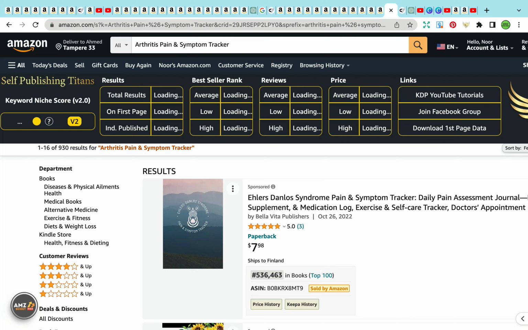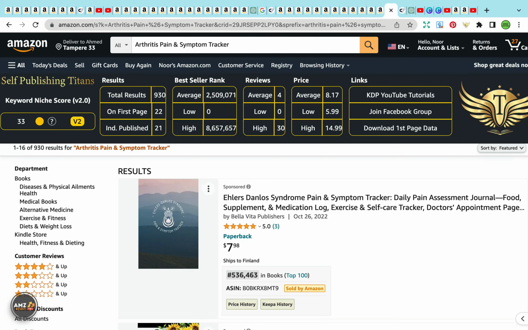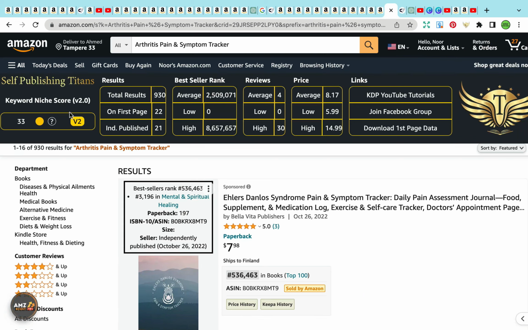And then again, your best place to get interiors can be Creative Fabrica, it can be Etsy.com as well, but just make sure they're available for commercial license on Etsy, because not all products are for commercial license. So the keyword niche score for this one is 33.